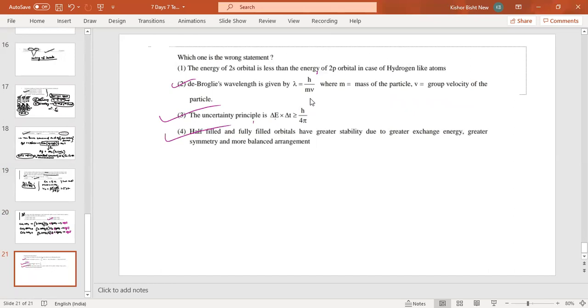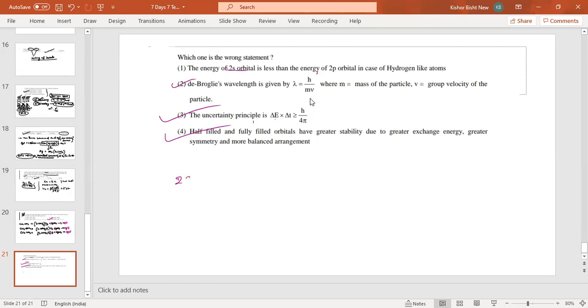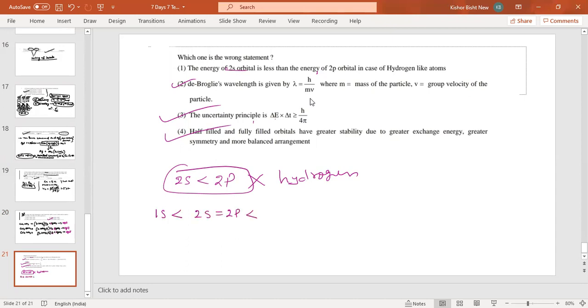But whenever you read, you will pick this one as the answer, because you know that we fill 2s first, then 2p. But this is not correct for hydrogen. For hydrogen, what is correct? 1s, then 2s equal to 2p, then greater 3s equal to 3p equal to 3d, like that, then 4s, 4p, 4d.